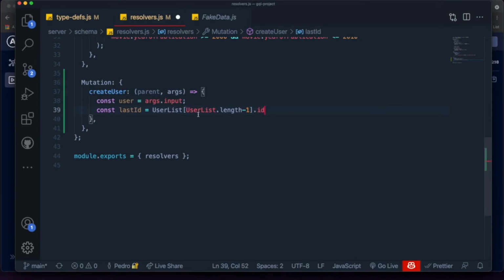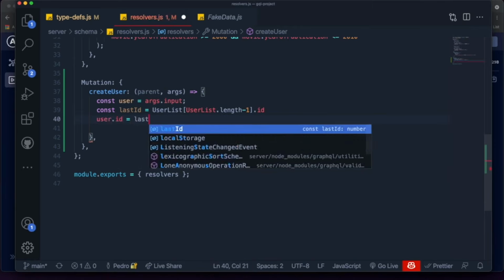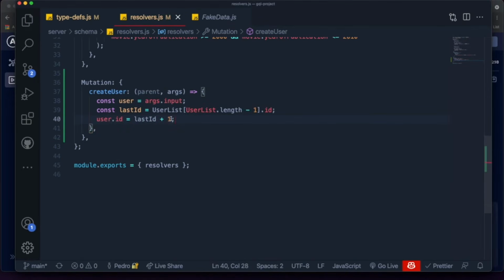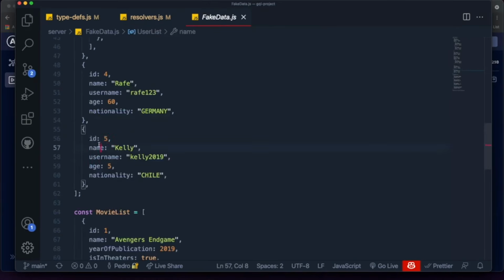And this is the last ID. So what I want to do is add to this user type that we just grabbed from the input. I want to say user.id, add a new ID to it and set it equal to lastId plus 1, because if the last ID was 5, now the new user we add is going to have an ID of 6, if that makes any sense.